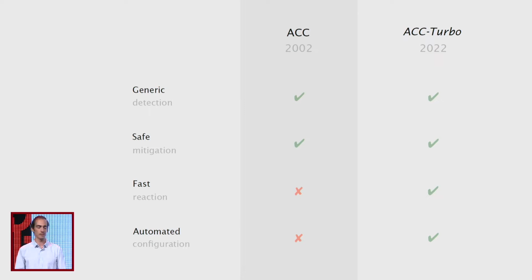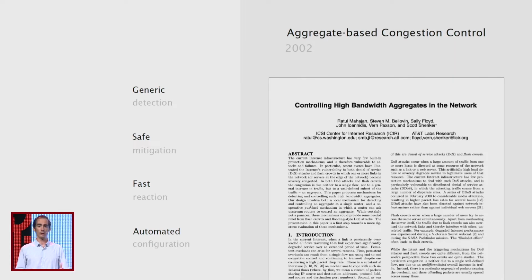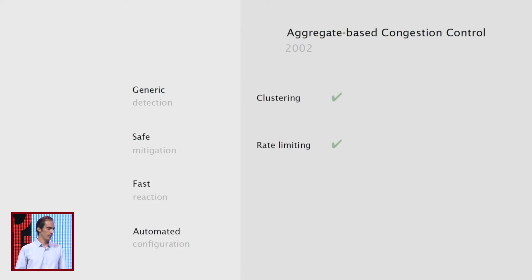So the high-level idea is to identify those traffic aggregates that are responsible for a high amount of congestion in the network and to control the throughput of these aggregates so that they cannot impact the performance of other aggregates in the network. It does so by relying on 2 key techniques, packet clustering and rate limiting.